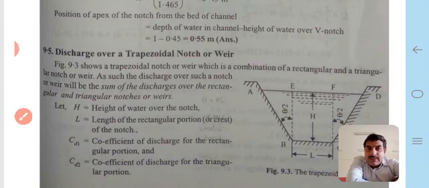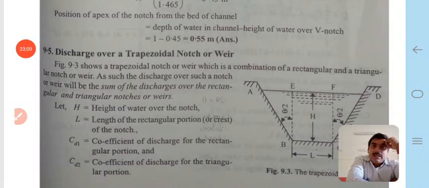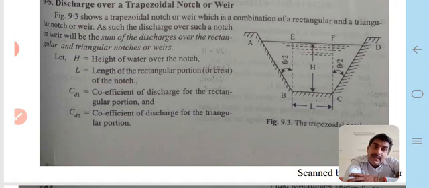Now the next type of notch, that is the discharge over a trapezoidal notch or weir. In the below diagram we see a trapezoidal notch, where the base width is capital L and the height of the water is capital H, and the side of the trapezoidal channel makes an angle of θ/2 with the vertical.